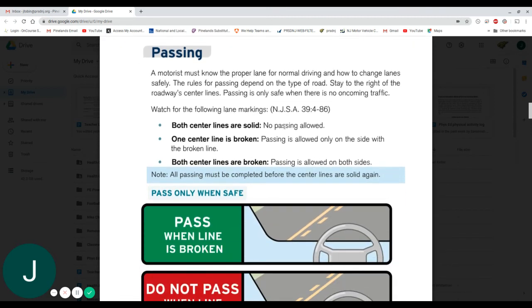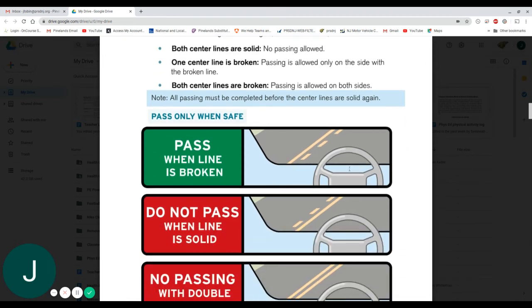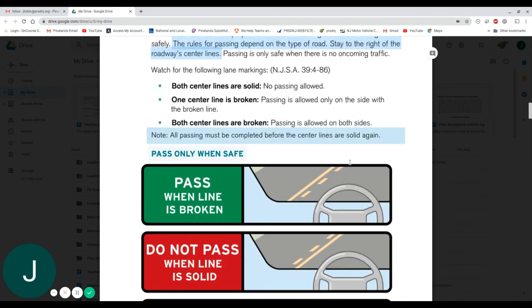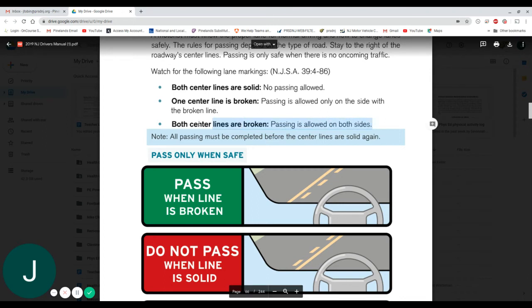Passing. Again, this is all review from chapter 2 in the textbook. The rules of passing depend on the type of road. Stay to the right of the roadway center lines, and then the bold print that's here, which is outlined in this diagram. You should also make sure you highlight this portion here.